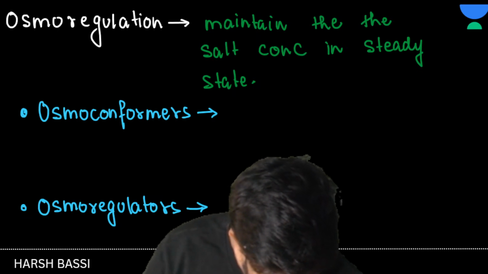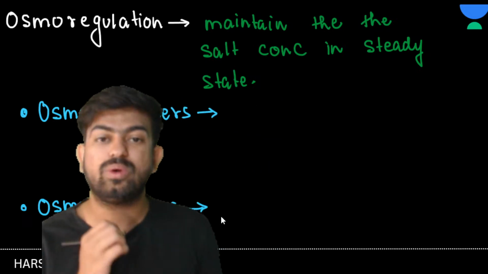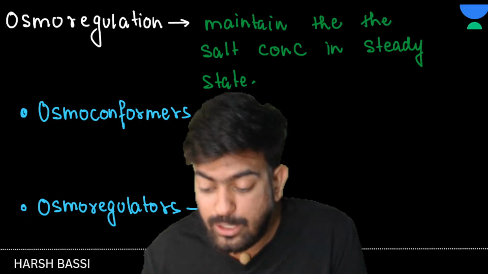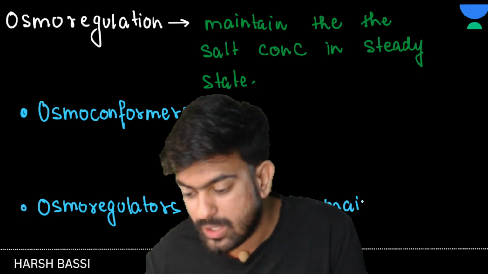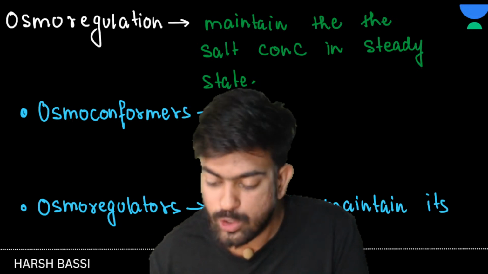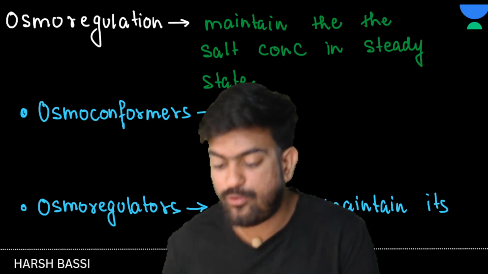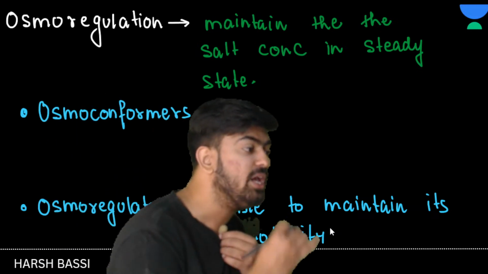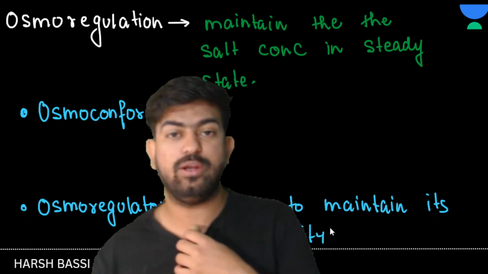And guys, if you have any kind of doubt, you can ask me in the comment section. You can definitely ask me. So what are osmoregulators? Organisms able to maintain their osmolarity. Such types of organisms are known as osmoregulators.